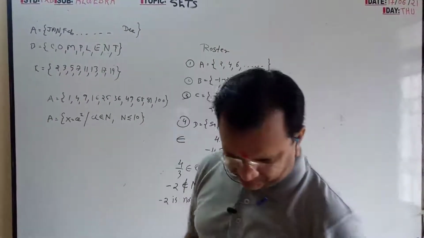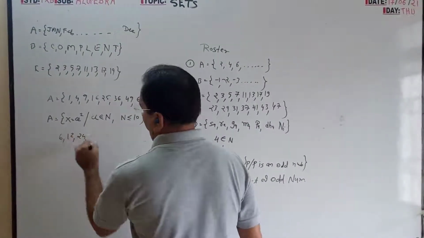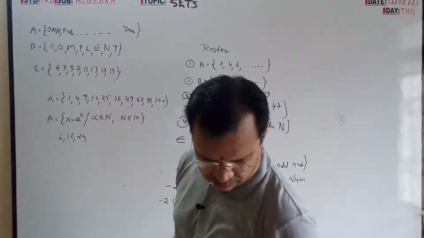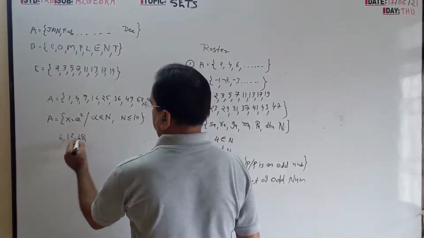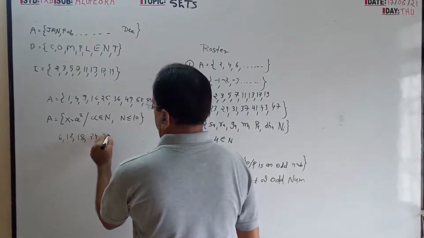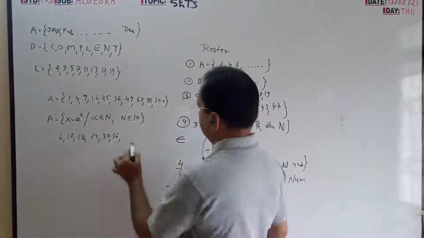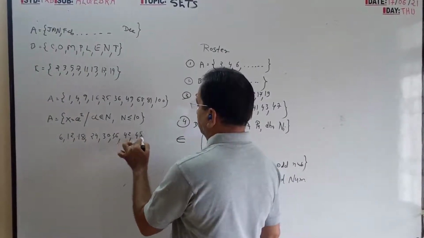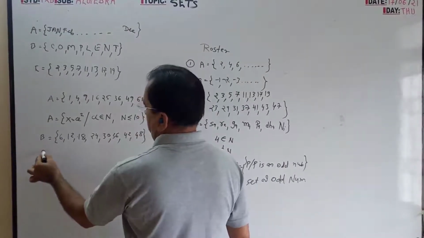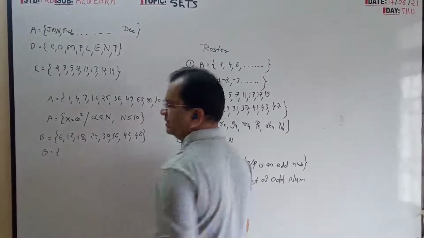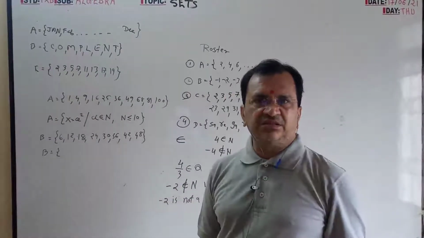6, 12, 18 up to 48. 6, double is 12, double is 24. How to write this? 6 ones are 6, 6 twos are 12, 6 threes are 18, up to 6 eights are 48.